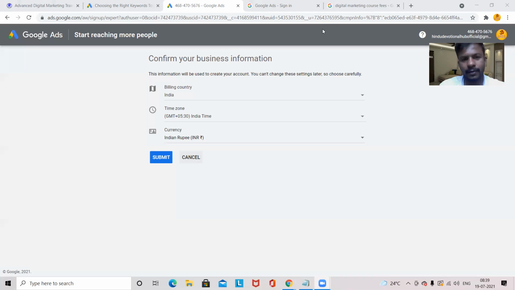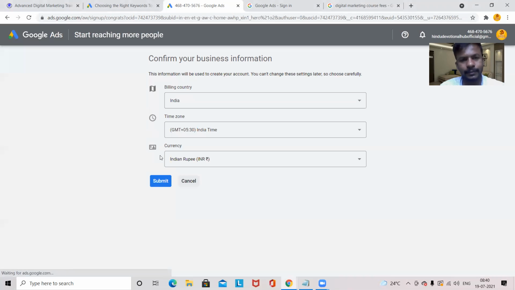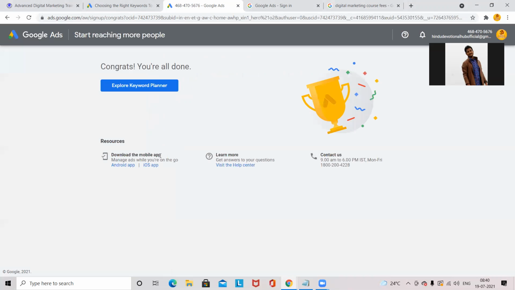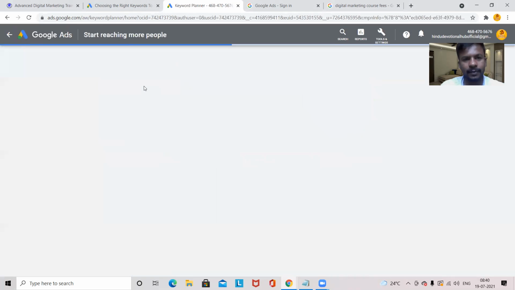So which country do you want me to select? India only. Is everything fine? India, time zone, rupee. In future, if you want to make some ads in Google Ads, then this information will be available for you. Clicking on submit. Now, congrats, you're all done. Explore Keyword Planner. Sometimes by default, by clicking here, you will go directly to the Keyword Planner tool. Sometimes you will have a different option also. It depends. So I'll go from here, Explore Keyword Planner.